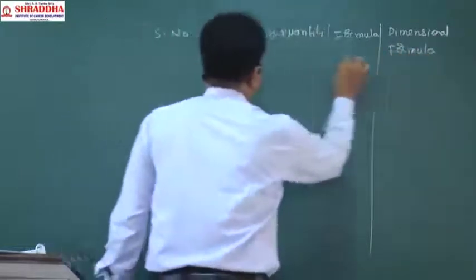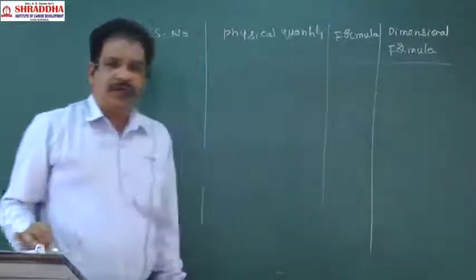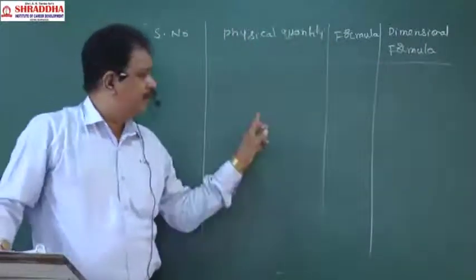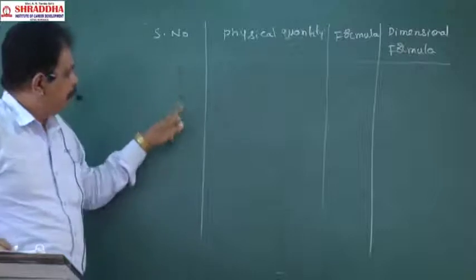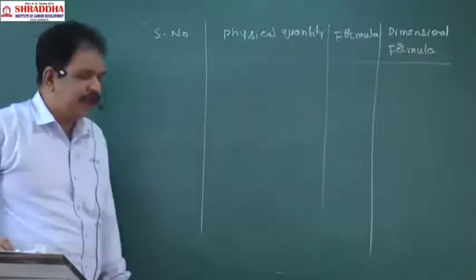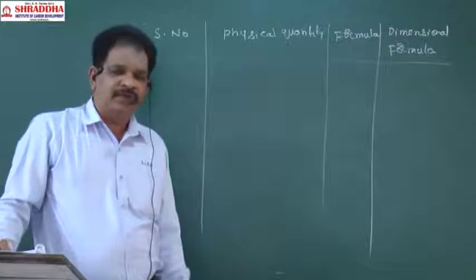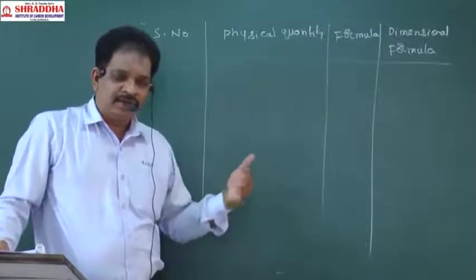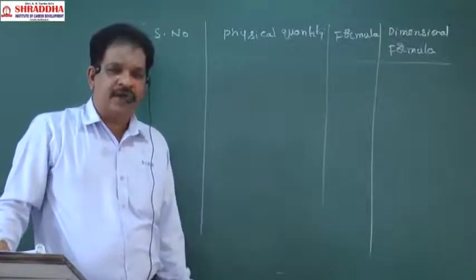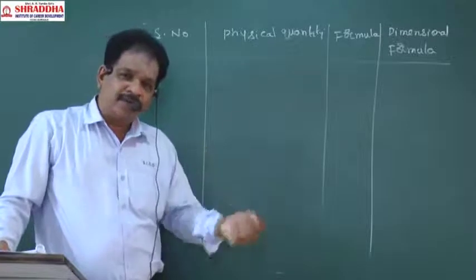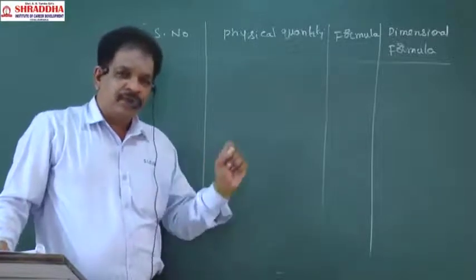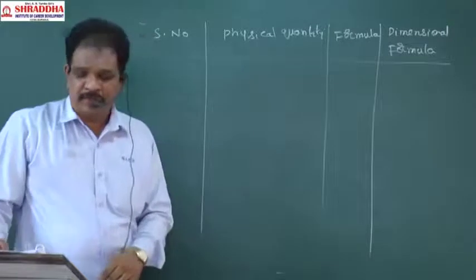Serial number, physical quantity, formula, dimensional formula. Remember, here you have to write 90 dimensional formulas, one after another. Take one more rough paper also, to see how to write these dimensional formulas.